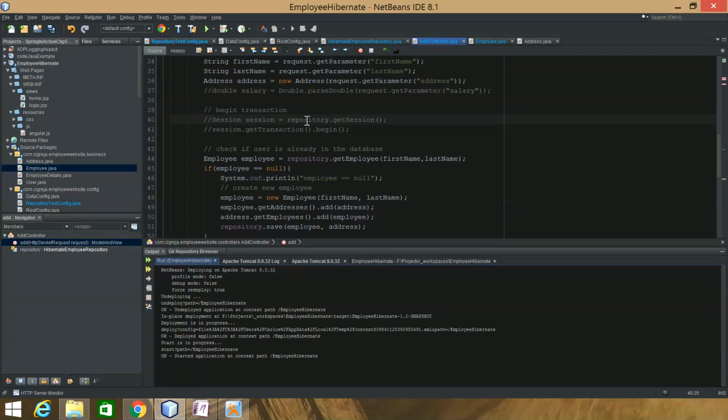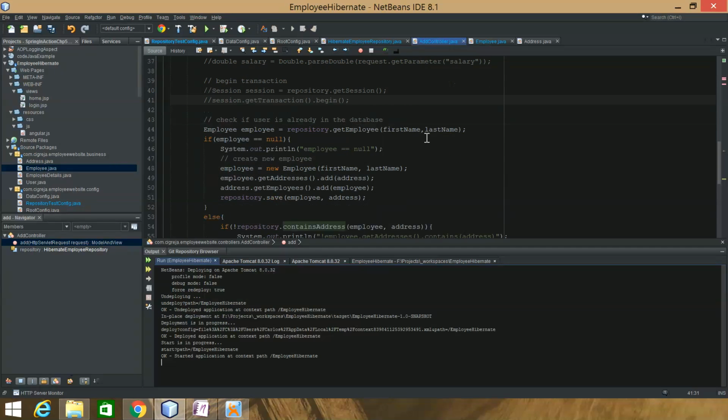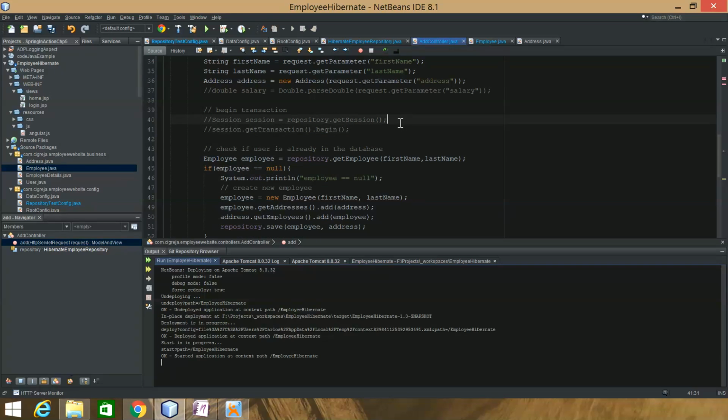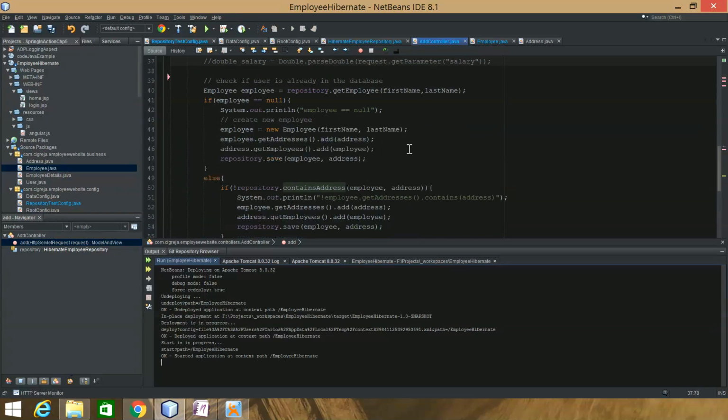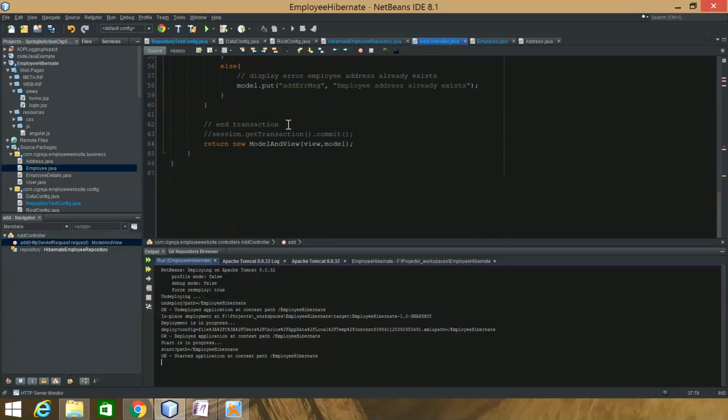I would get a session from the repository, and then begin the transaction, and that would get rid of the errors I was getting, like no synchronized transaction or something. But I got it all working without this, so I don't need this anymore. And the end transaction, I would end it over here.